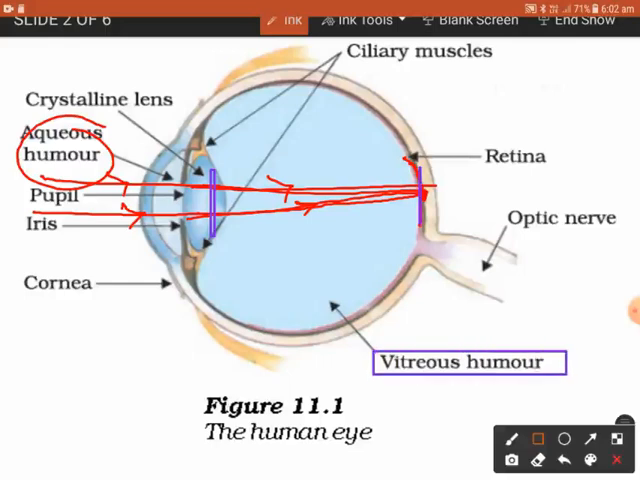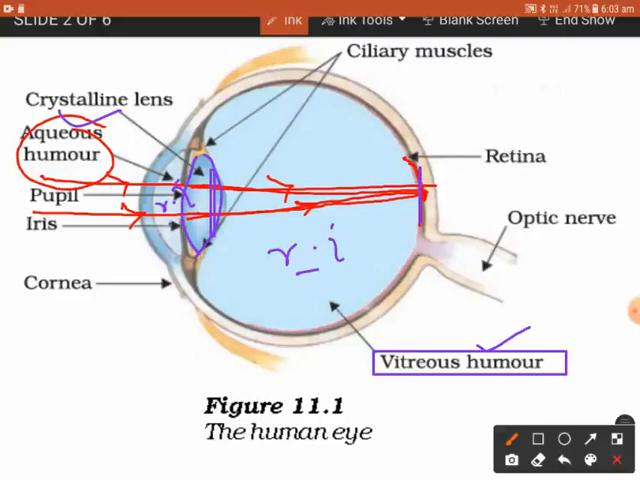Both this vitreous humor and this aqueous humor have the same refractive index. You must know what is meant by refractive index; we have already discussed it. The refractive index gives you the degree of bending when light enters a medium. As the aqueous humor and vitreous humor have the same refractive index, there will be no bending when light enters from the aqueous humor to the vitreous humor, but bending only takes place through the crystalline lens.